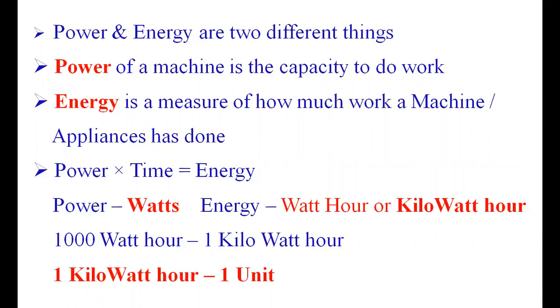In your electricity bill, it is mentioned how many units of energy have been used. So 30 units means 30 kilowatt hour of energy is used by the appliances in your home. You have to remember that 1 kilowatt hour is the 1 unit of electrical energy that is prescribed in the electricity bill.